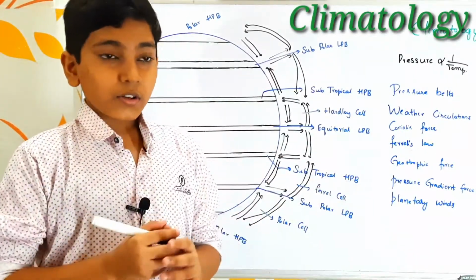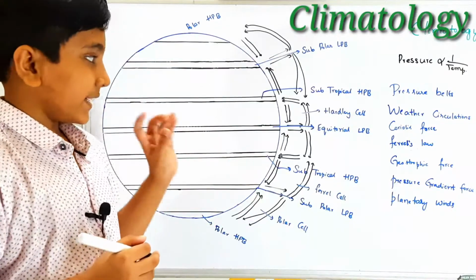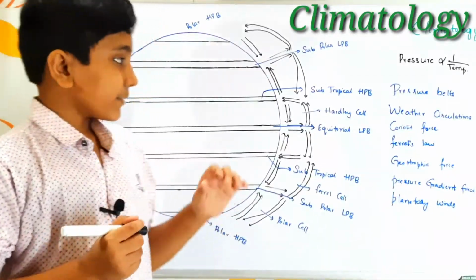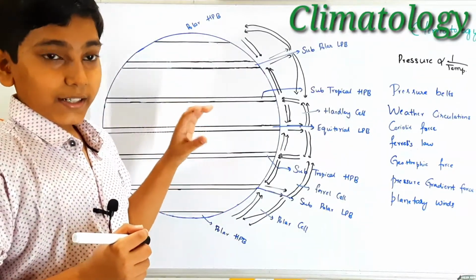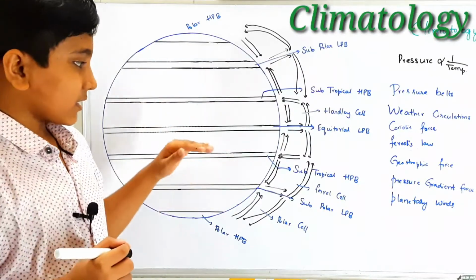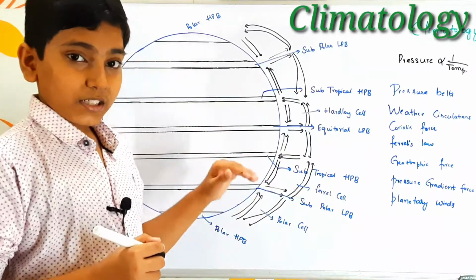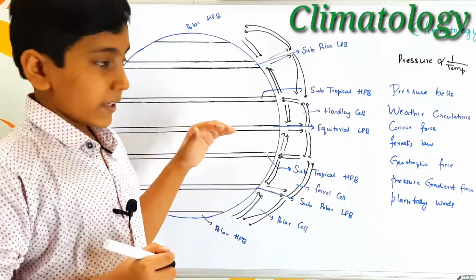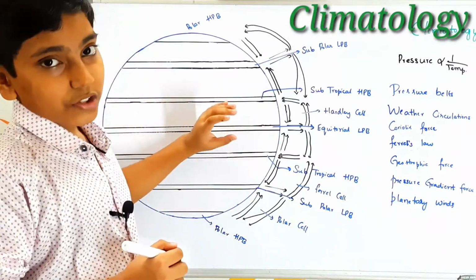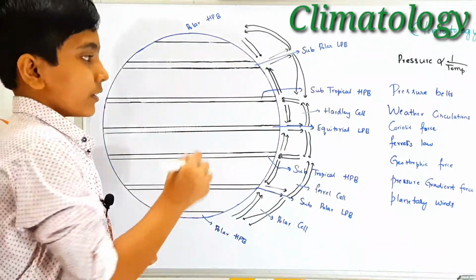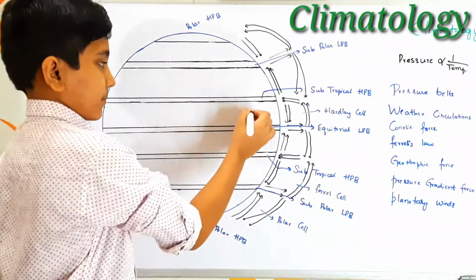Firstly, let us look at the planetary winds near the equatorial low pressure belt. As we all know, this equatorial low pressure belt has nearby high pressure belts, the subtropical high pressure belts. So the winds move from the subtropical high pressure belt towards the equatorial low pressure belt in both the northern and southern hemispheres. The actual path is like this.